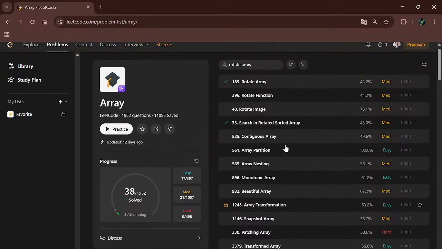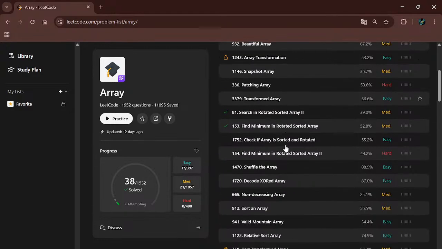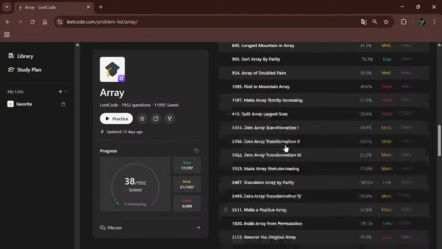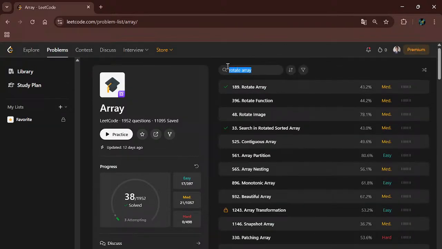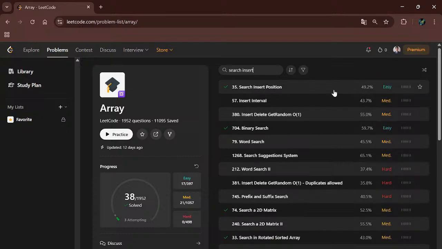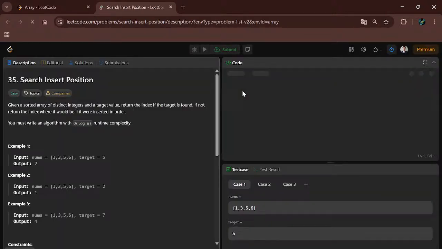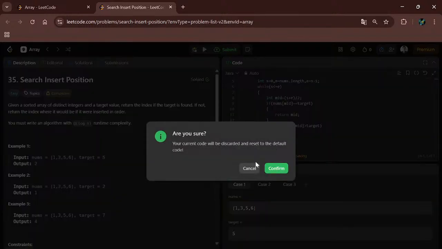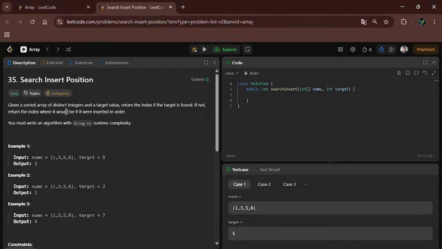The next problem which we can take, wait a minute, can I take search insert position? Search insert position. It is an easy level problem, but it is important. I will take it. Okay, I will refresh the code. It works on binary search. So we have to find the search insert position.